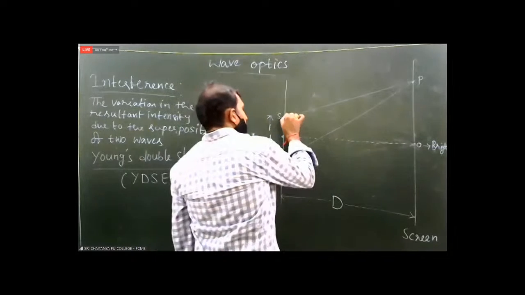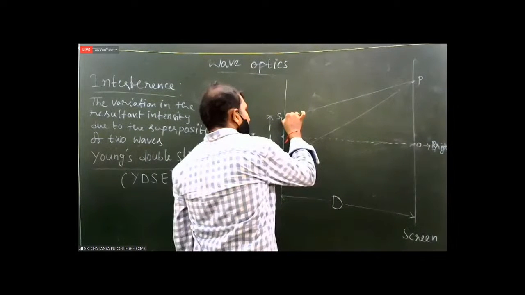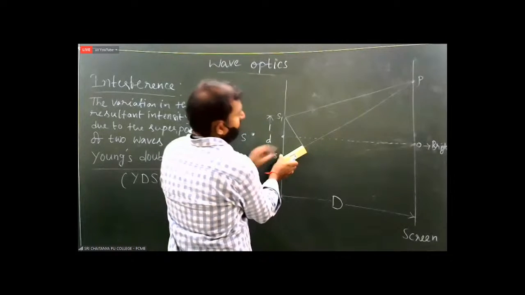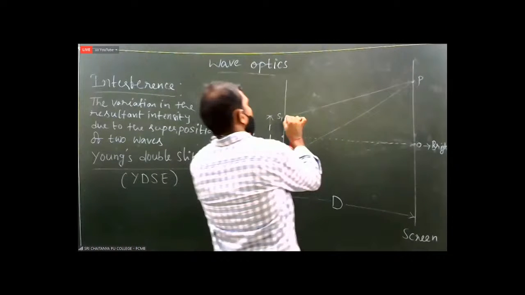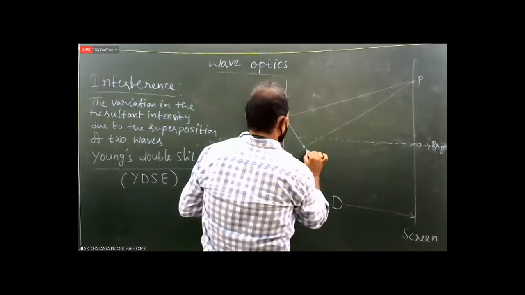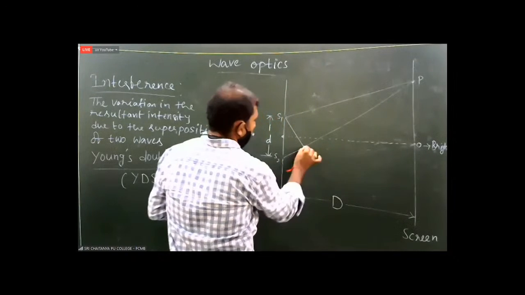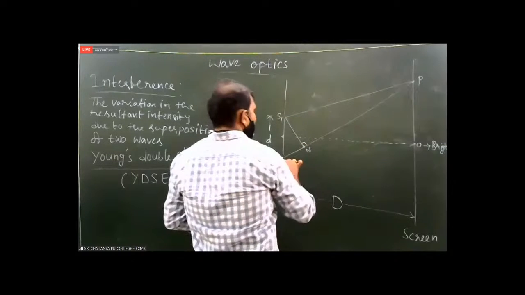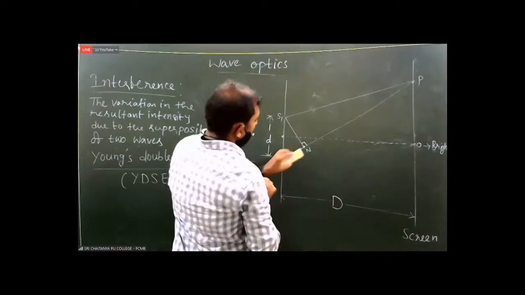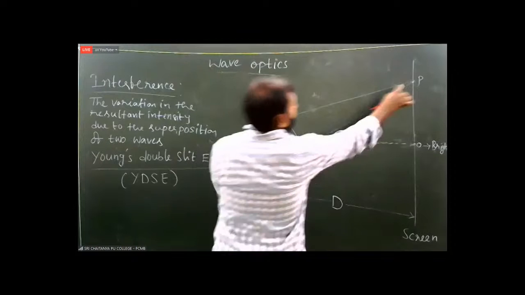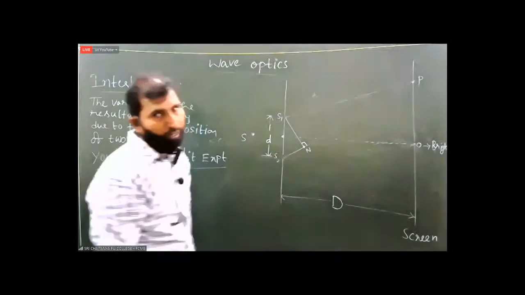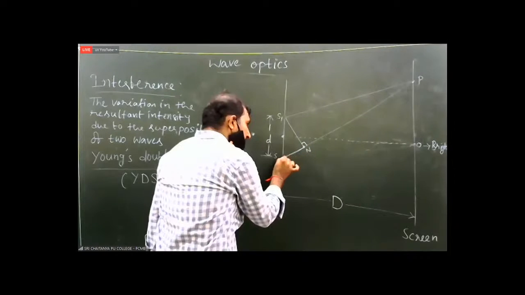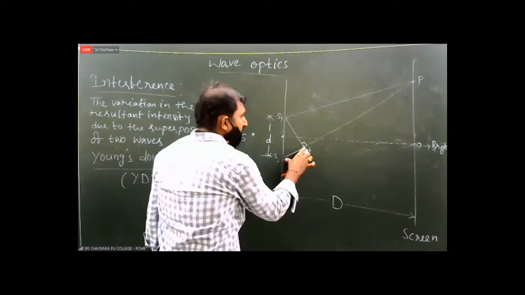When you draw a normal from S1 onto S2P, and here I am putting a point N, the length of S1P and the length of NP are almost equal. Now this remaining part is only the extra length traveled by the second wave.